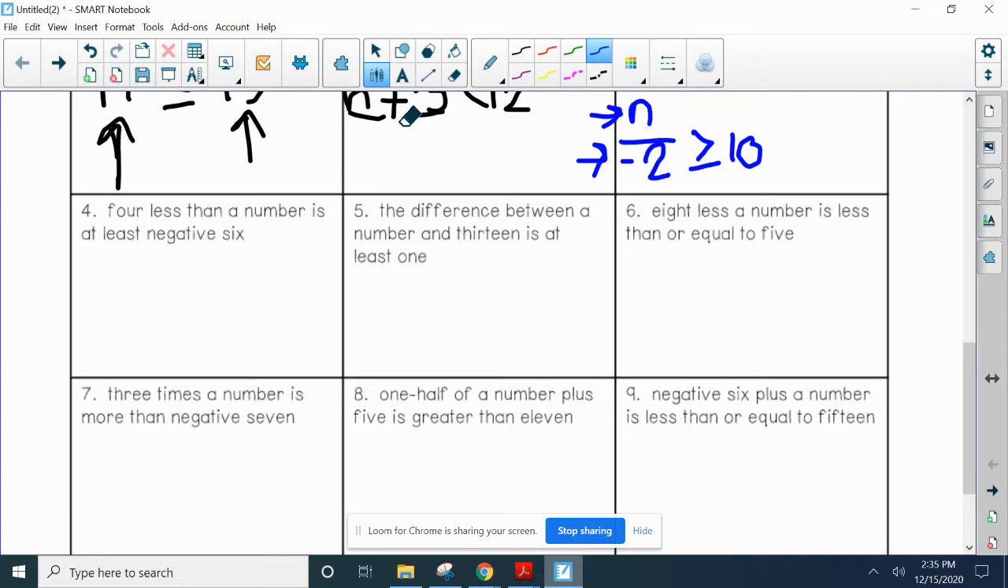Use your chart. And we're not solving them. Just use your chart to determine what it's saying. All right, are you done? You haven't paused it. Pause it. Work through them.